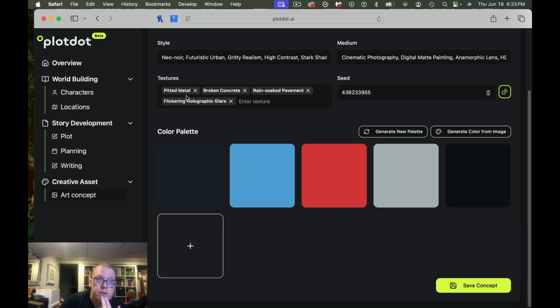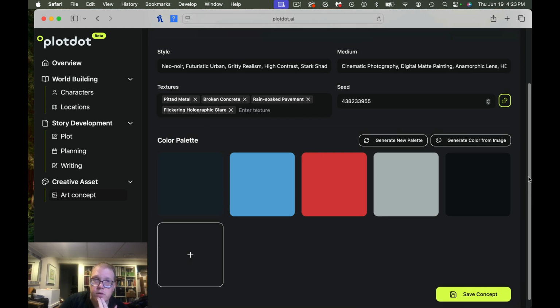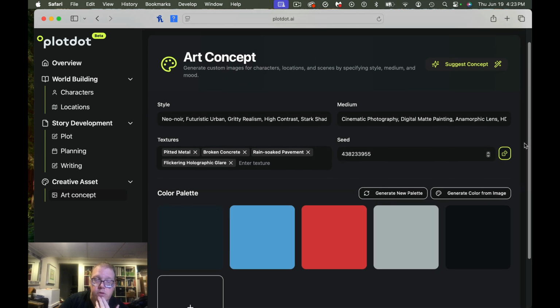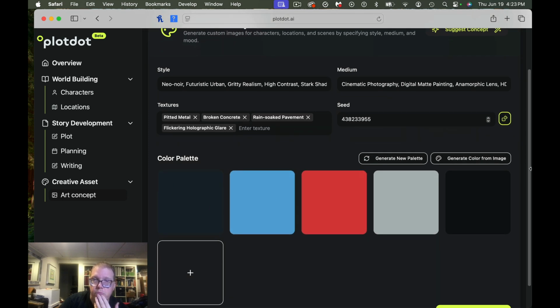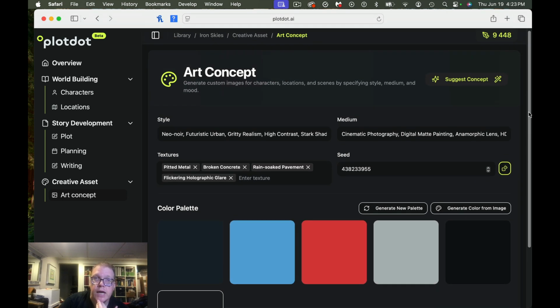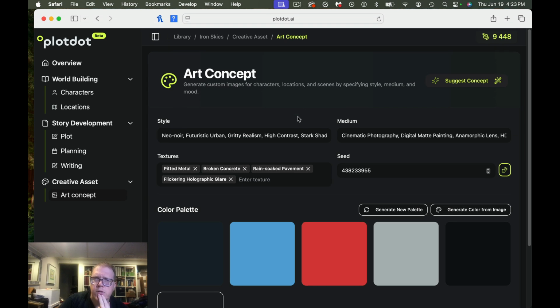So it has me using pitted metal, broken concrete, rain-soaked pavement. So basically different palettes that it's having me use, because I have cops, so red and blue would definitely be one. And then what do I do with that? I don't know if there's other stuff it's supposed to do with that, or I don't exactly know what they want us to do with this.